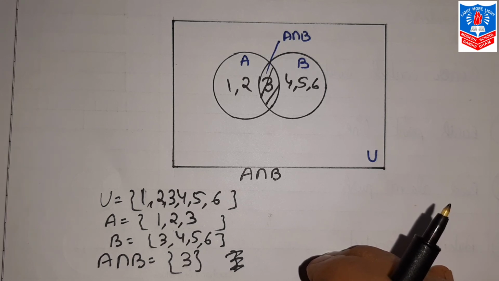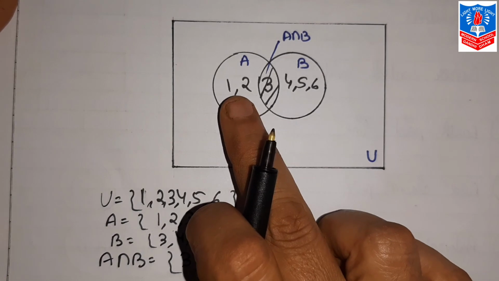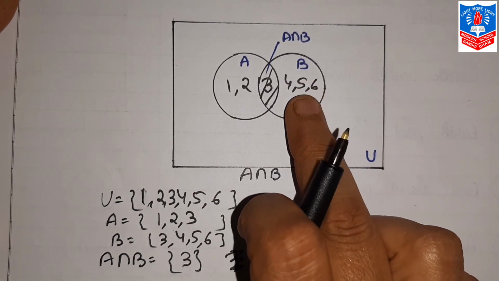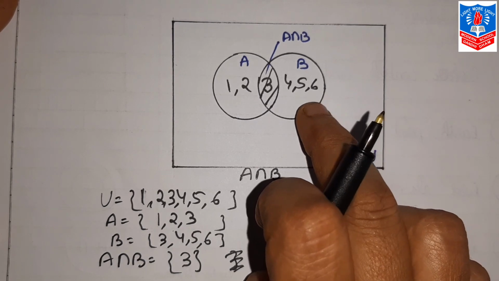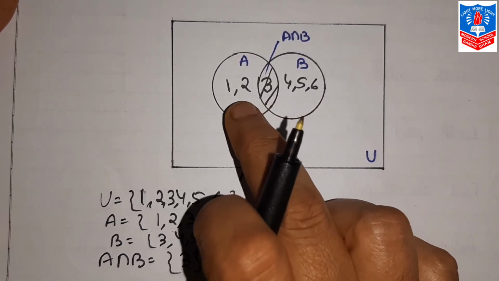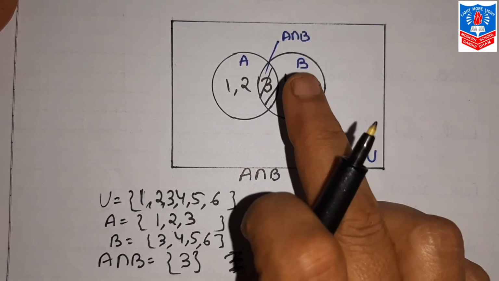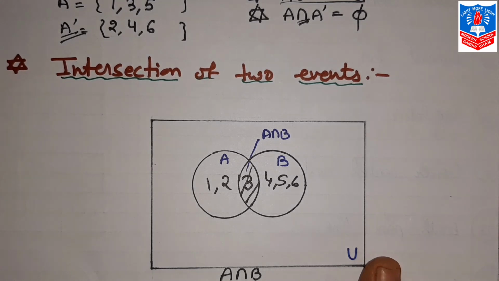That boy plays both the games, cricket as well as hockey, because A is cricket and B is that he plays hockey. So the common thing is that the same boy plays cricket as well as hockey. So this is known as the intersection of two events.